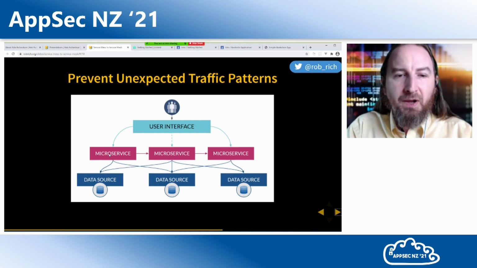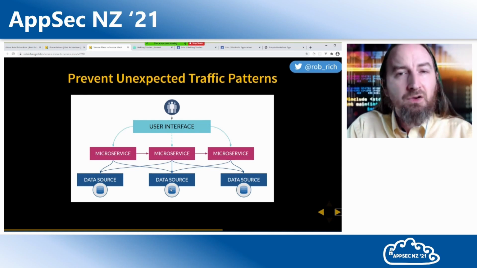Now remember when this microservice was able to call into the other microservice's data store? We can create an access policy that says, nope, a service owns its own data, and only that service can contact that data store. Service meshes are great for being able to control this out-of-bounds traffic.